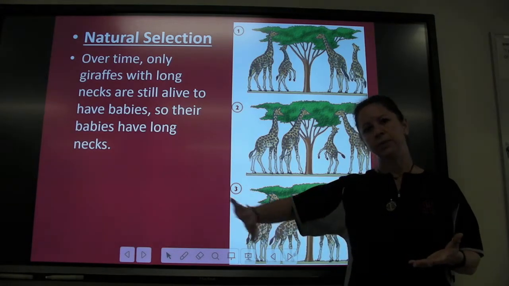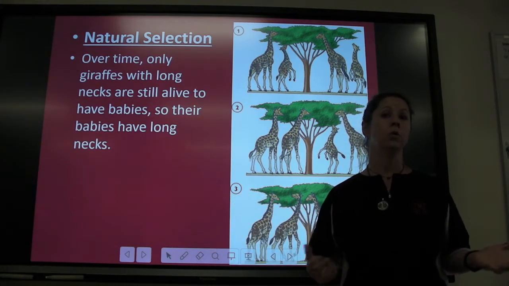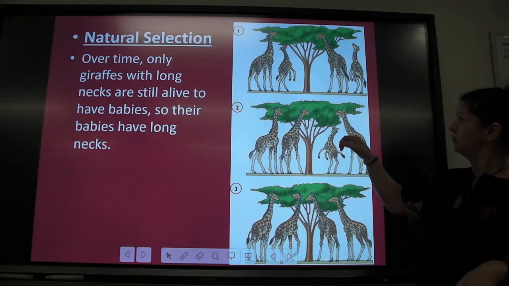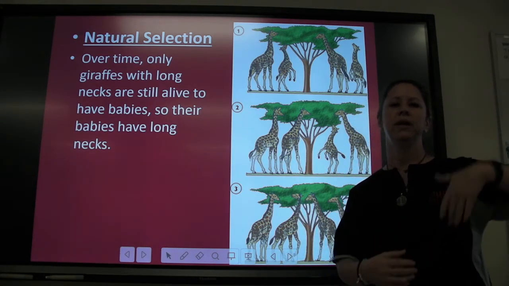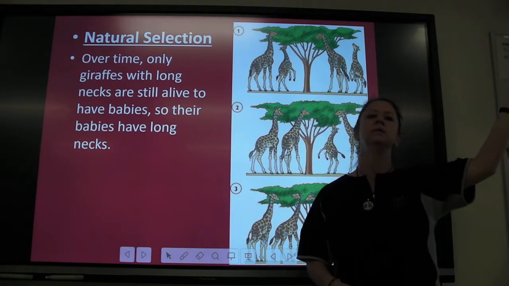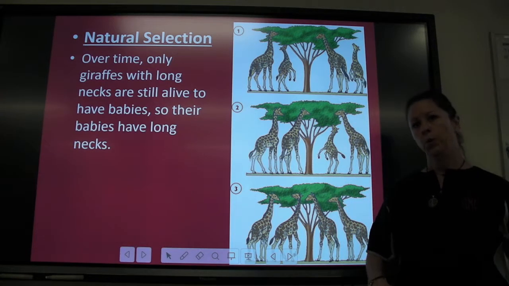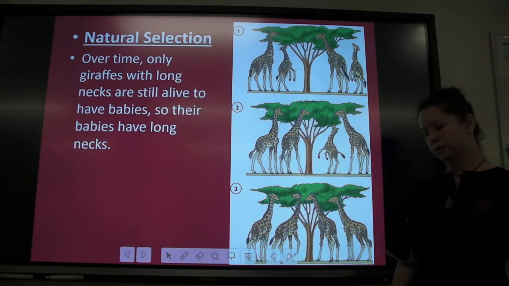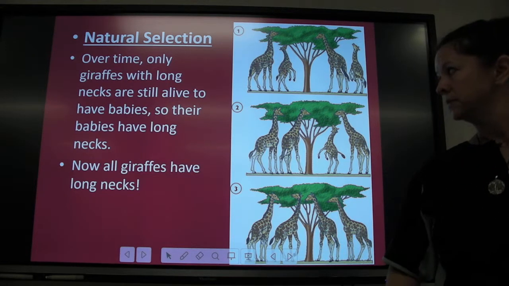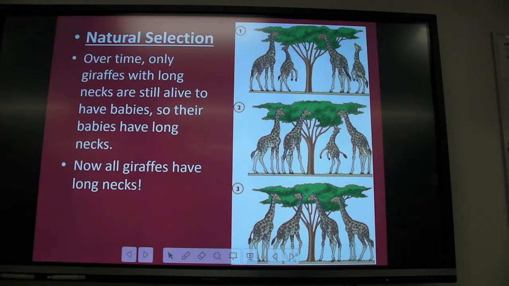Traits disappear when they're not helpful or when they're actually harmful, like having a short neck. And other traits become very, very prevalent, and then they become the only thing left over time when they are helpful. So survival of the fittest. All giraffes have long necks.